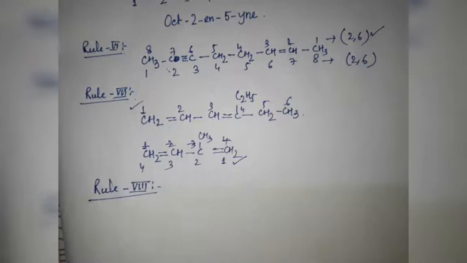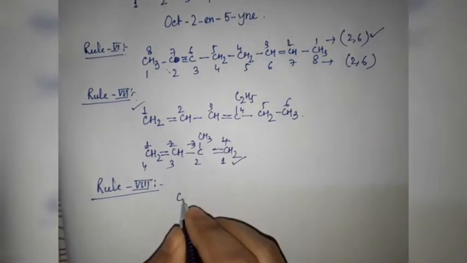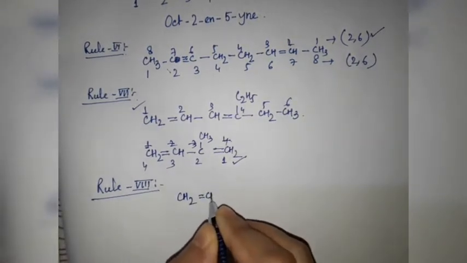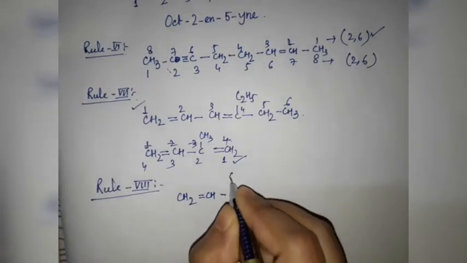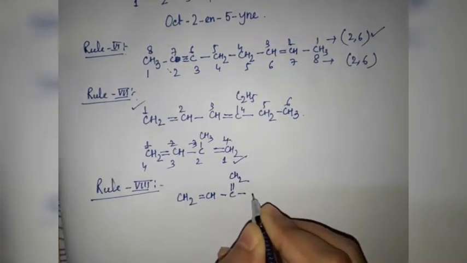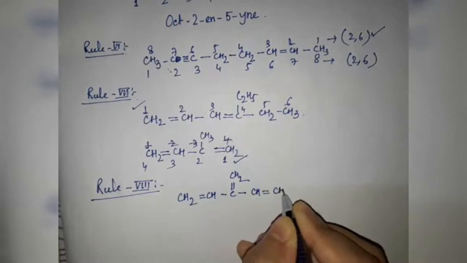Suppose when there are more than two double bonds or triple bonds in the hydrocarbon, it is not possible to include every double bond in the parent chain. Then the double bond which is not included in the parent chain should be treated as a substituent. For example, this one: CH2, CH, C, CH2, CH, CH2.